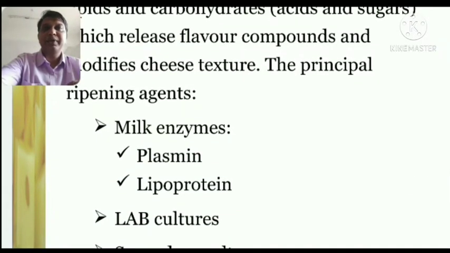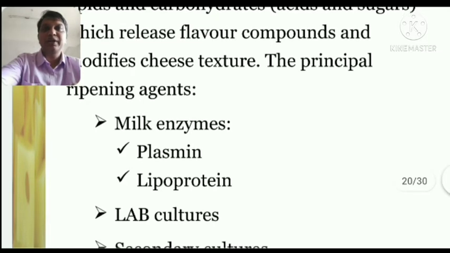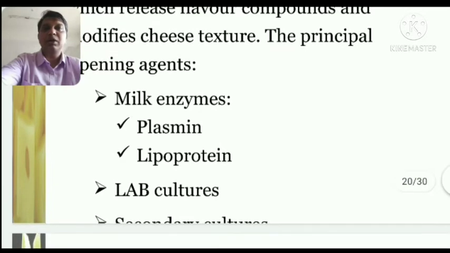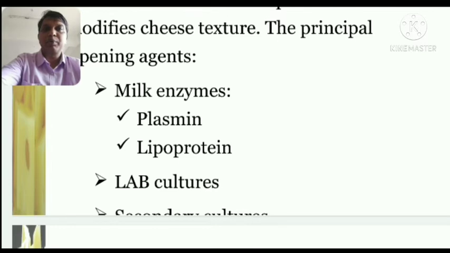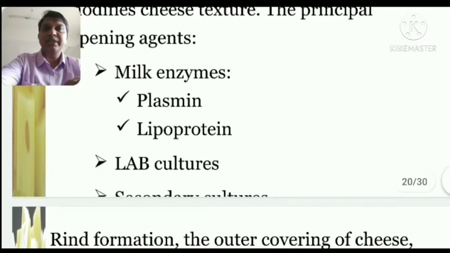The principal ripening agents. What are the agents, or the bacteria, present after getting the coagulation and the shape? The principal ripening agents are milk enzymes, like plasmin and lipoprotein lipase. These are enzymes naturally present in the milk. After these stages, they are still present in the milk. They digest the proteins and the lipids present in it, and the carbohydrates, which develop the aroma.